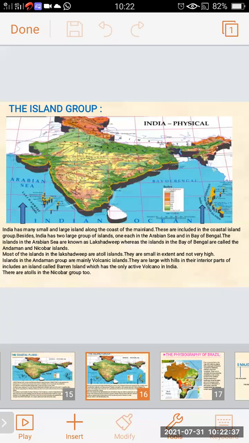Most of the islands in the Lakshadweep are atoll islands. They are small in extent and not very high. Islands in the Andaman group are mainly volcanic islands. They are large with hills in their interior part, and include an island called Barren Island, which has the only active volcano in India. There are atolls in the Nicobar group too.